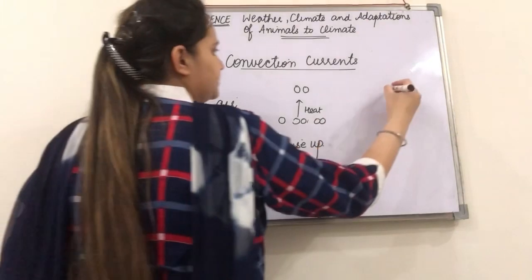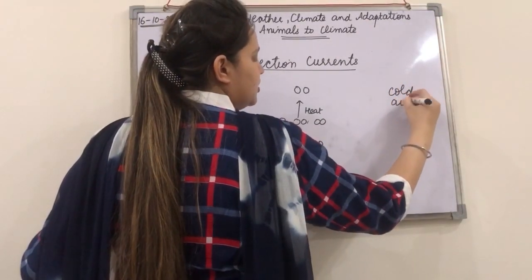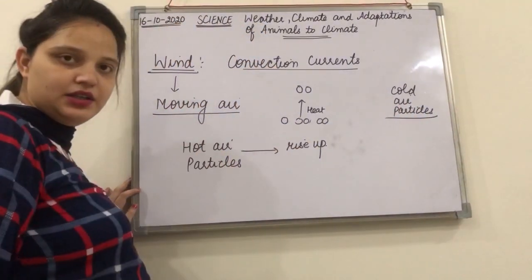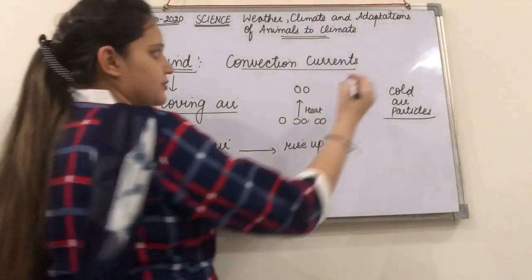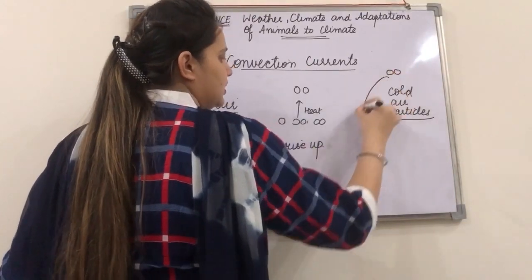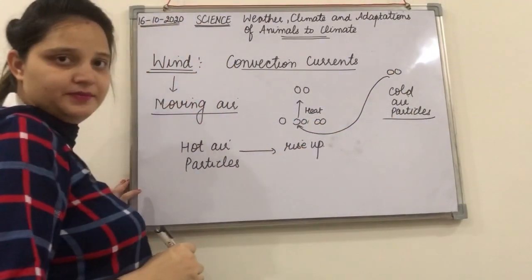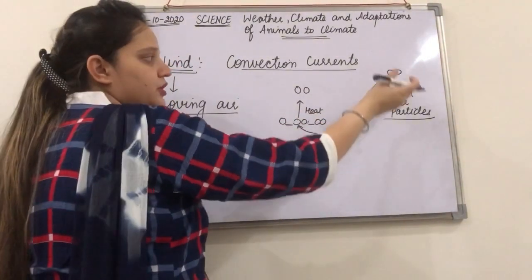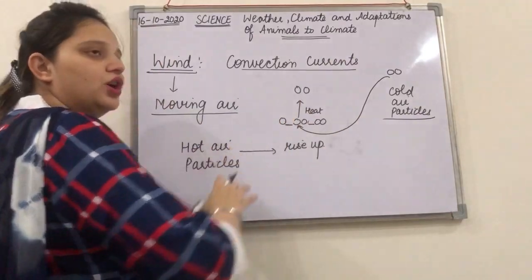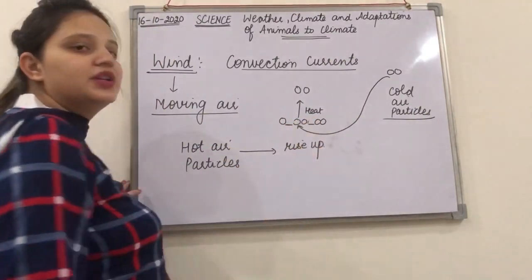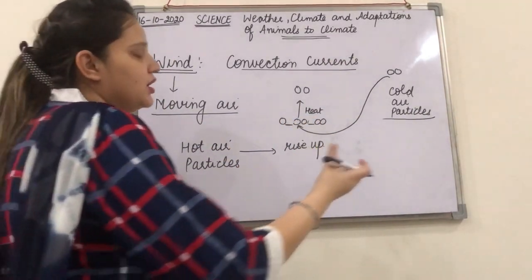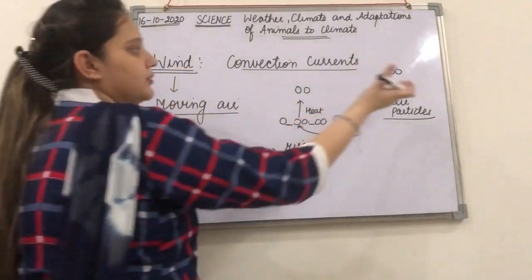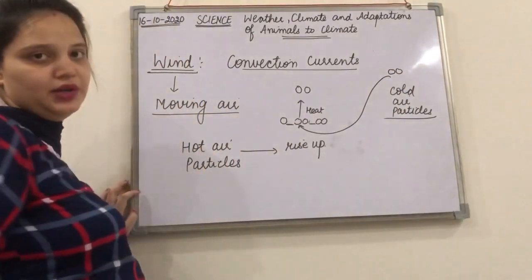And the cold air particles that are not receiving that heat, or are receiving less heat, will move to take their places, these vacant spaces. So they will move from the cold side to the hot air side to take these empty spaces. In this way the air starts blowing, and moving air we call wind, right?